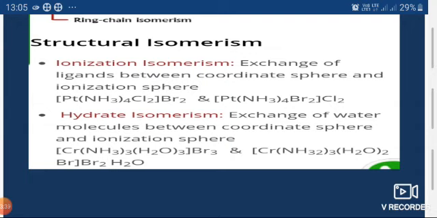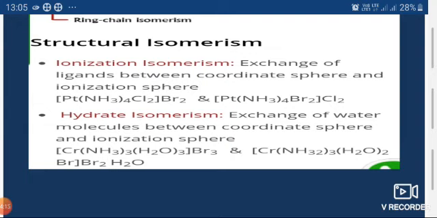Okay, see the example here. The first example is triamminetriaquachromium(III) bromide, and the next example is triamminediaquabromochromium(III) bromide hydrate.